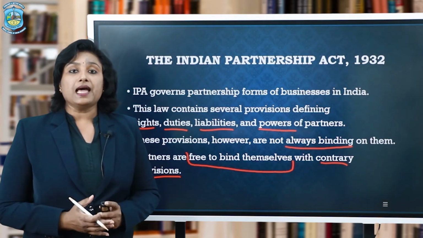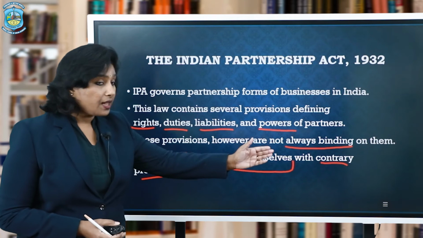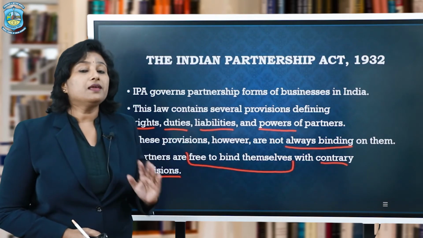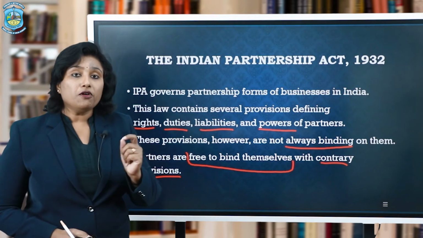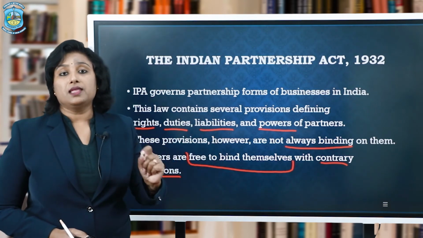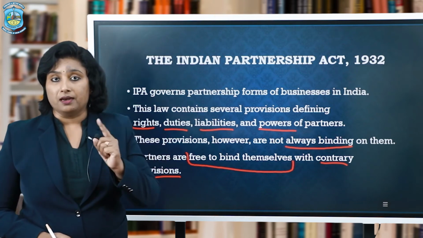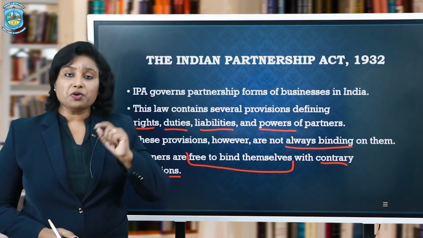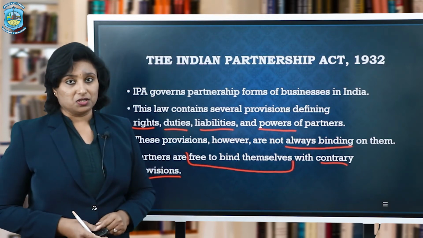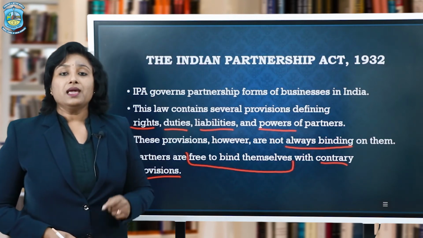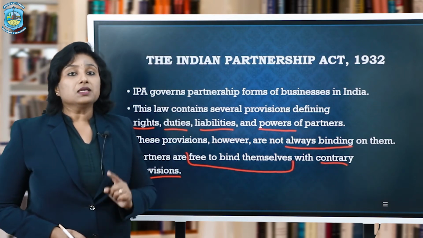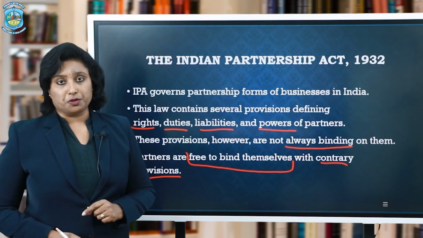If the partners have agreed to contrary provisions, meaning provisions that are not given in the Act, and it has been mentioned in their agreement, it will prevail. They will be bound to those provisions and the Act will also agree to such provisions. And that is why, in case of disputes, the Partnership Act governs and settles such disputes.